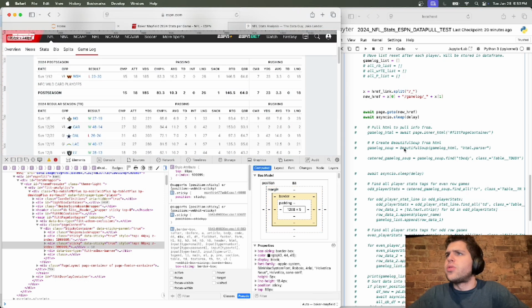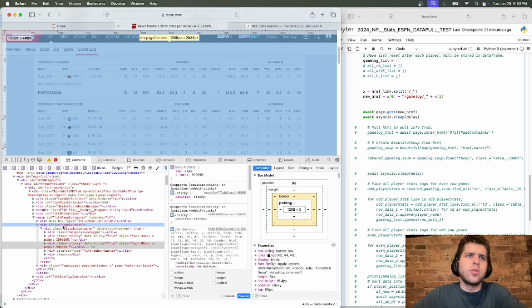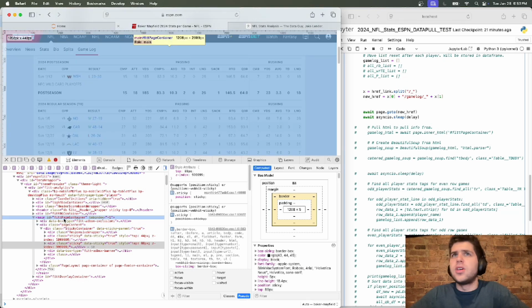And then we're going to be doing create Beautiful Soup. And what does Beautiful Soup do? I think it creates from the HTML and puts it in a form that's easier to start using, to start pulling data from. So you can see here that we're going to use Beautiful Soup to pull this HTML. So this is the HTML we're pulling, this fit page container area.